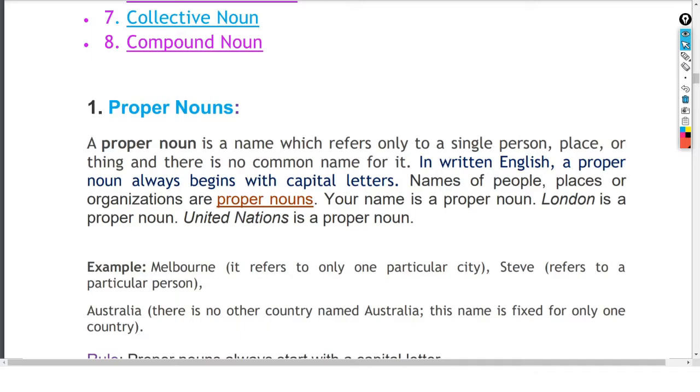Now, let us go for the first one, proper noun. So, what is a proper noun? Proper noun means what? जो व्यक्ति को मतलब इंडिकेट करते हैं, है ना? प्रॉपर नाउन में क्या क्या चीज हो सकते हैं?